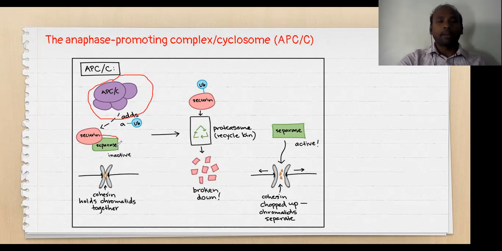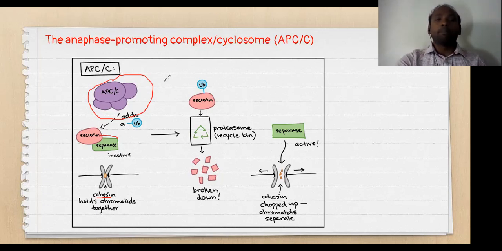So if the separase enzyme is inactive, what will happen? There is a special kind of protein that should be present to attach the chromatids. We call this cohesin. Cohesin is cleaved by the separase, and if the separase is active, the cohesin protein will be degraded and the chromatids will be separated.